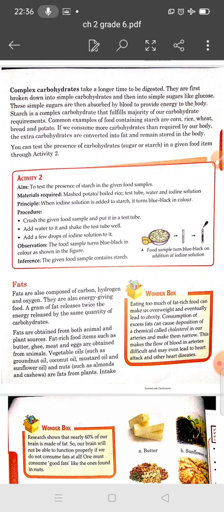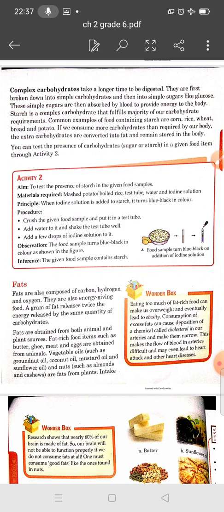But complex carbohydrates are first broken down into simple carbohydrates and then into simple sugar. Then this simple sugar is absorbed by the blood to provide energy to the body.